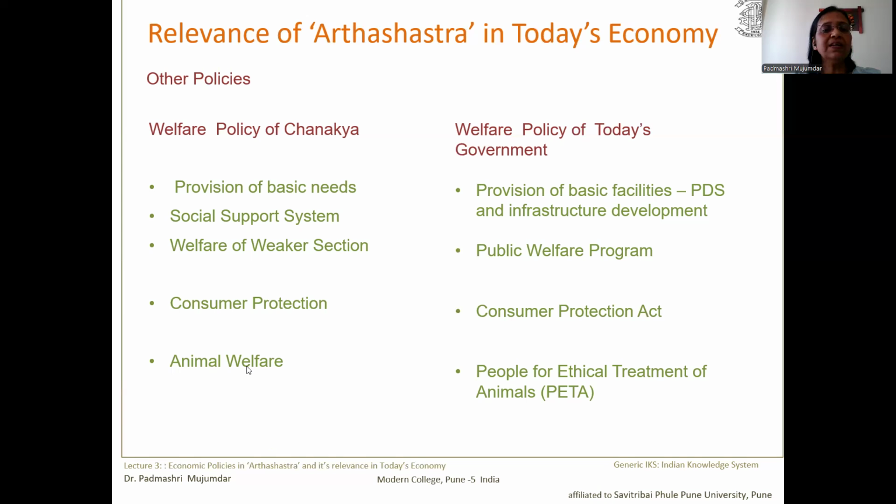Then, another policy recommended by Chanakya was related to animal welfare. Chanakya gave certain rules to control cruelty to animals while using them for economic activities. And in today's world, we have PETA to protect the rights of animals. PETA is People for the Ethical Treatment of Animals. So there is relevance between what Chanakya propounded and today's policies.